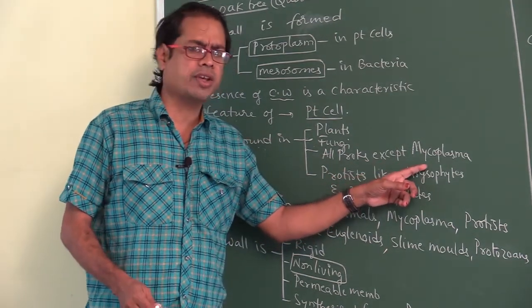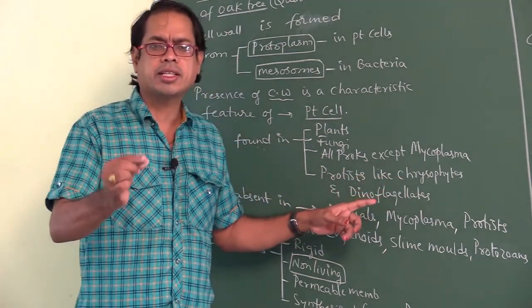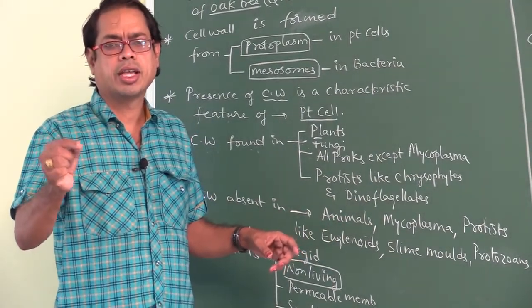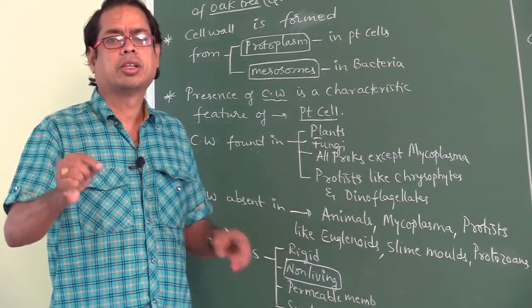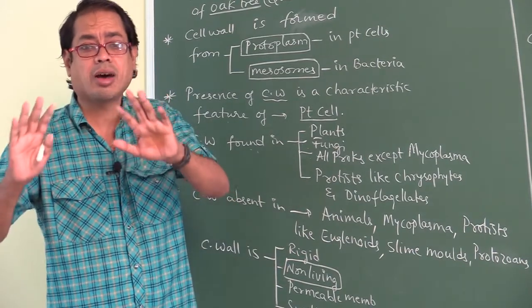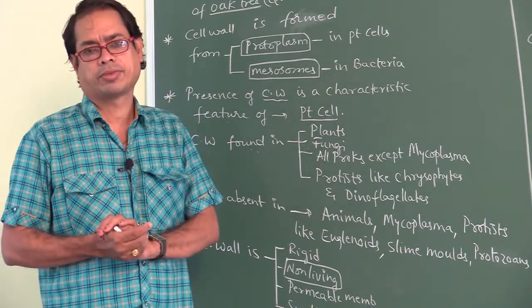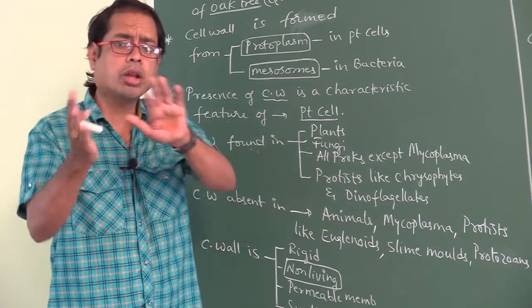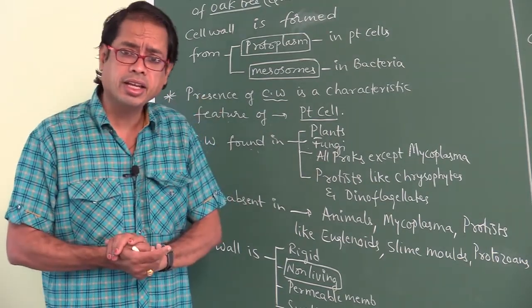This is very, very important. All prokaryotes have a cell wall. False. All prokaryotes except mycoplasma have a cell wall. Mycoplasma do not contain a cell wall. The remaining prokaryotes all contain a cell wall.